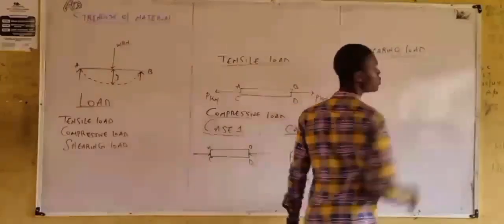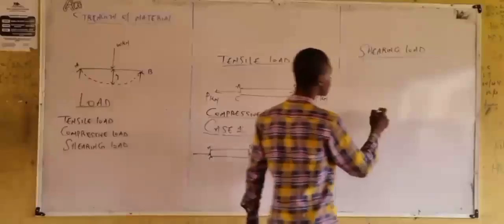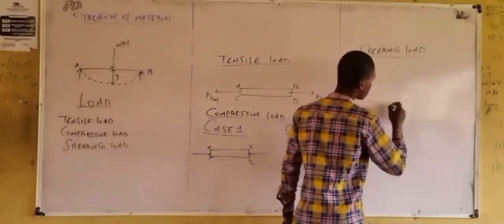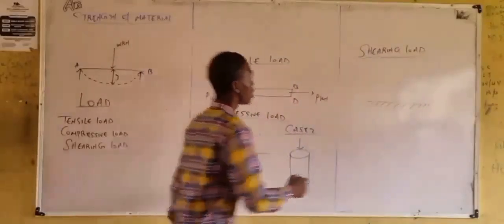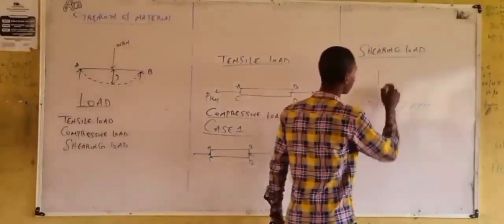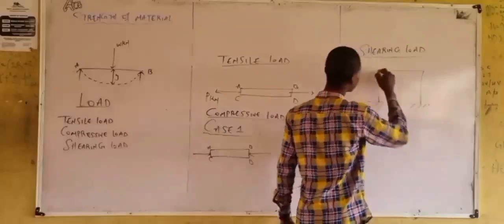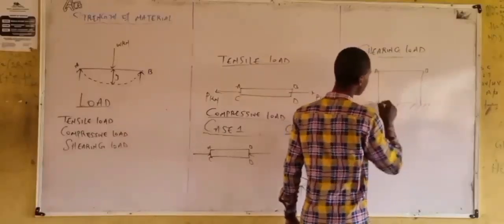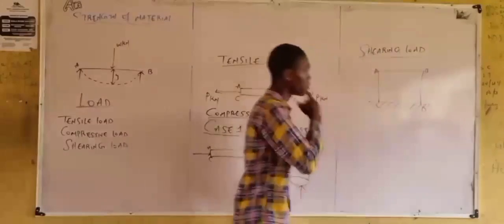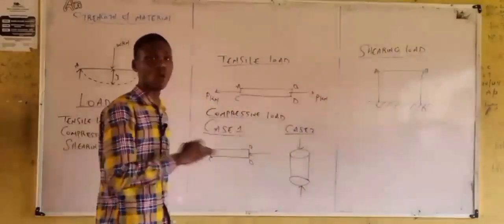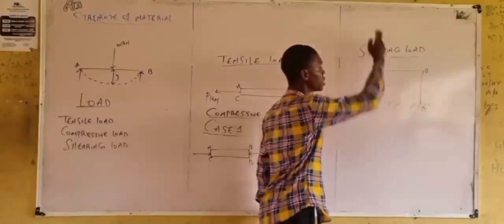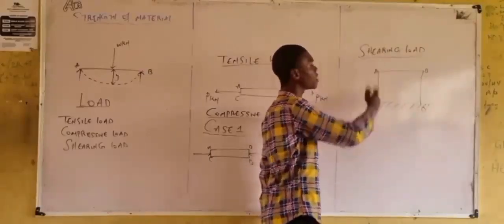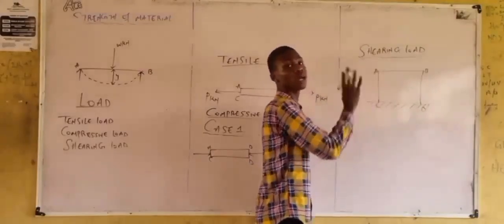For shearing load, let's say we have a fixed boundary. We have our material. This is A, this is B, this is C, this is D. Relating this to X and Y axis, we can say that this material ABC is giving the shape of a right angle triangle.